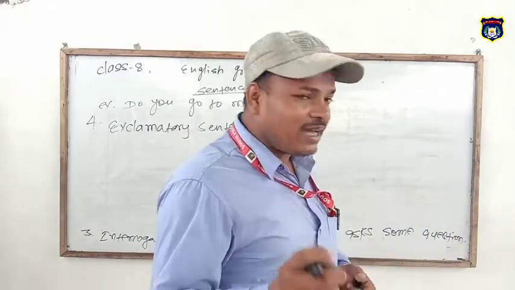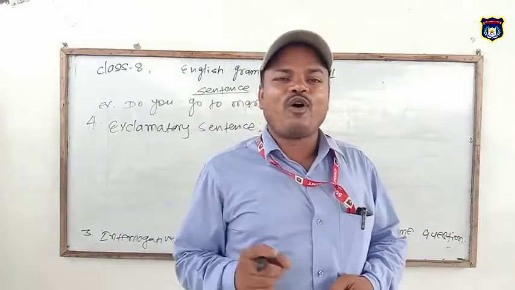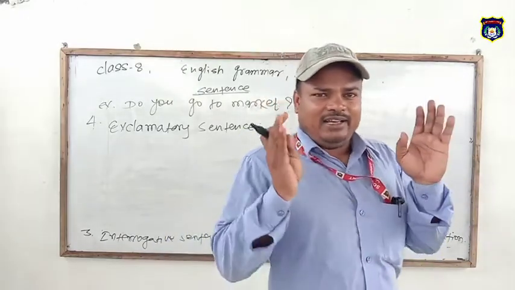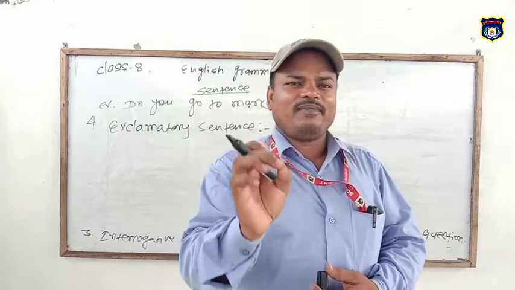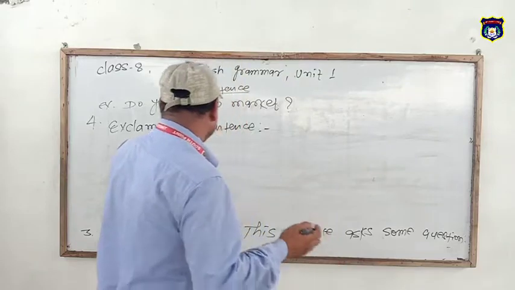So these words are exclamatory words. To make exclamatory sentences, you should use an exclamatory word at the first of the sentence or in the middle, and an exclamatory sentence has a sign of exclamation. So let's have an example.